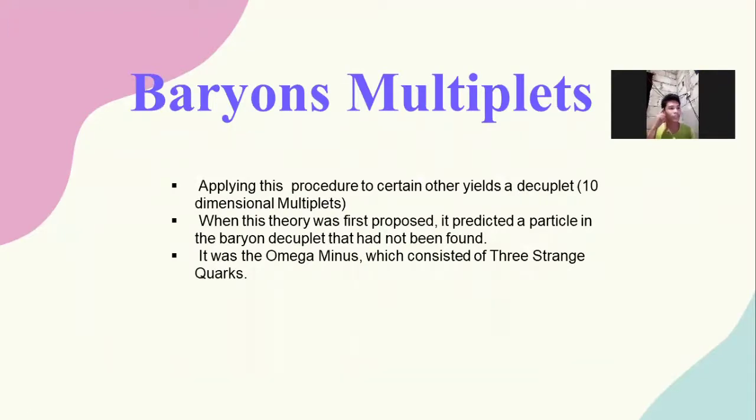So now let's talk about the baryon multiplets. In baryon multiplets, we apply those procedures to a certain field of decuplet, a 10-dimensional multiplet. It means that those multiplets have different dimensions, which start from 8 until 10.